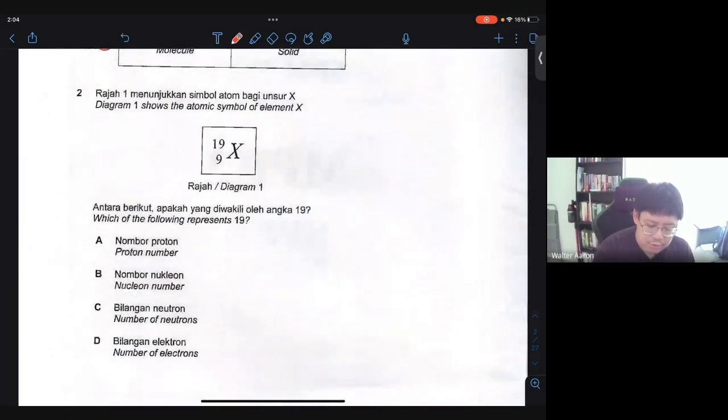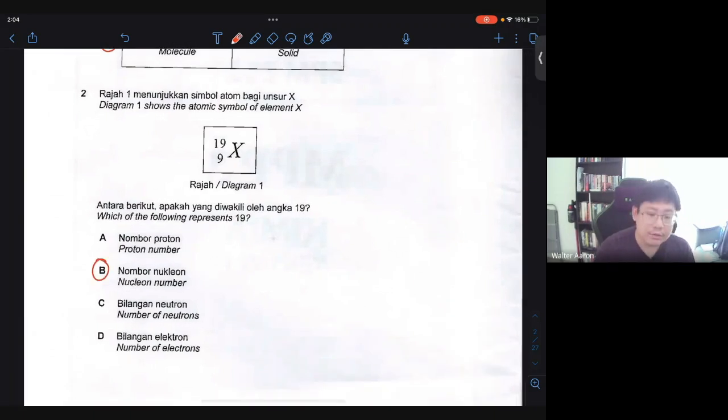For number 2, diagram 1 shows the atomic symbol of element X. X has a nucleon number of 19 and a proton number of 9. So it is asking which of the following represents 19. So the answer here will be nucleon number. Now, alternatively, 19 can also mean relative atomic mass, okay? So in alternative to that, if in the exam you don't see the word nucleon number, it could also mean the relative atomic mass. So that could be another answer that you may look out for, just in case, right?